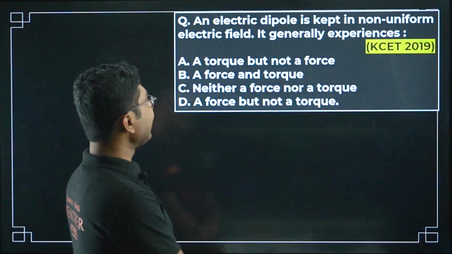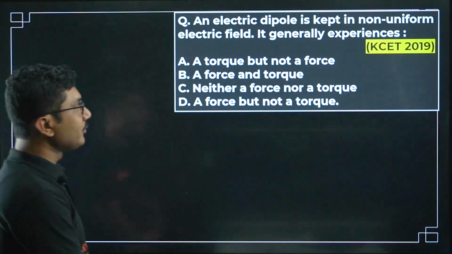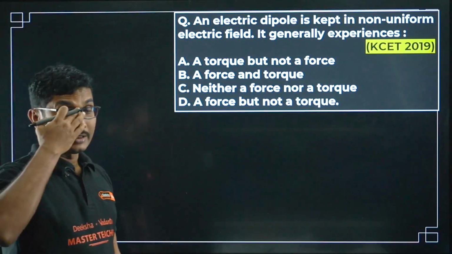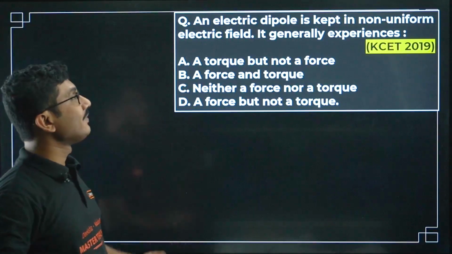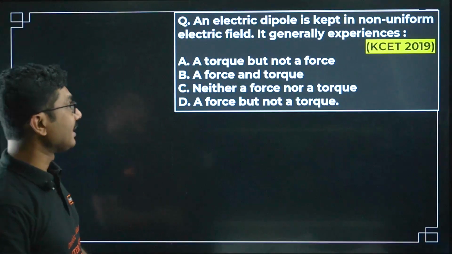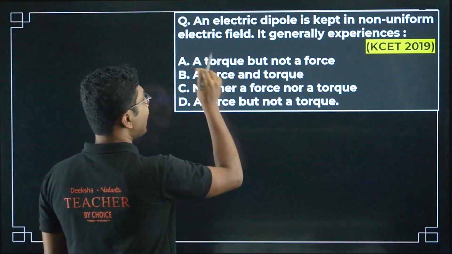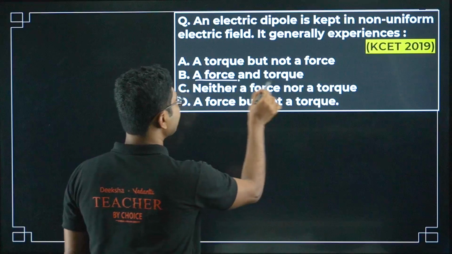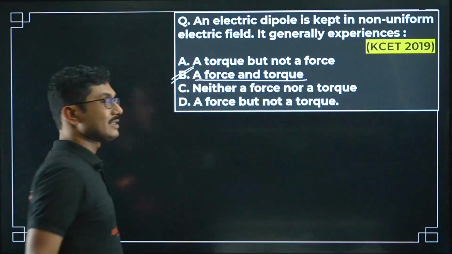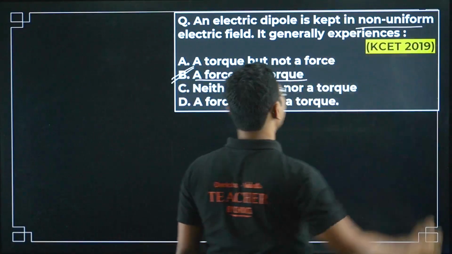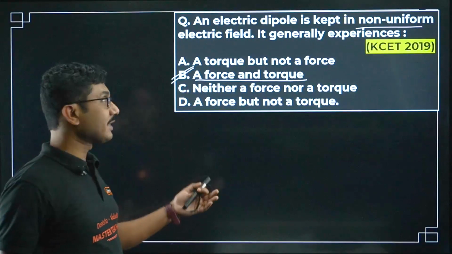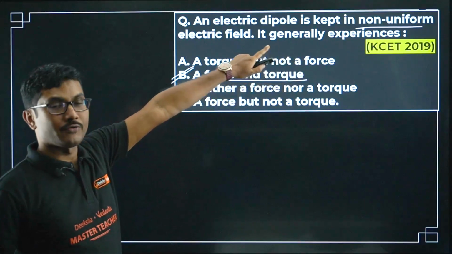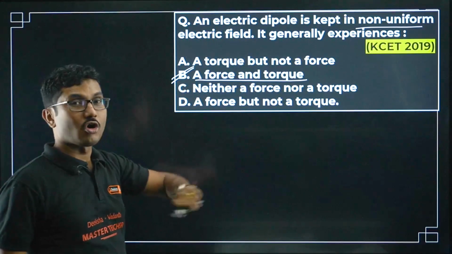Now next question, an electric dipole is kept in non-uniform electric field, it generally experiences. So I have discussed this concept in my lecture. So electric dipole kept in non-uniform electric field, it generally experiences a torque as well as a force. Okay, a force and a torque both are experienced in non-uniform electric field. If it is uniform electric field, only torque but no force. But here it is a non-uniform field, so it will be force and torque both.